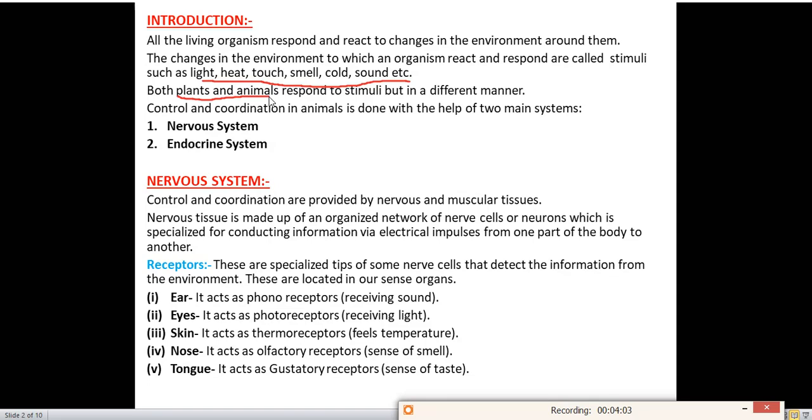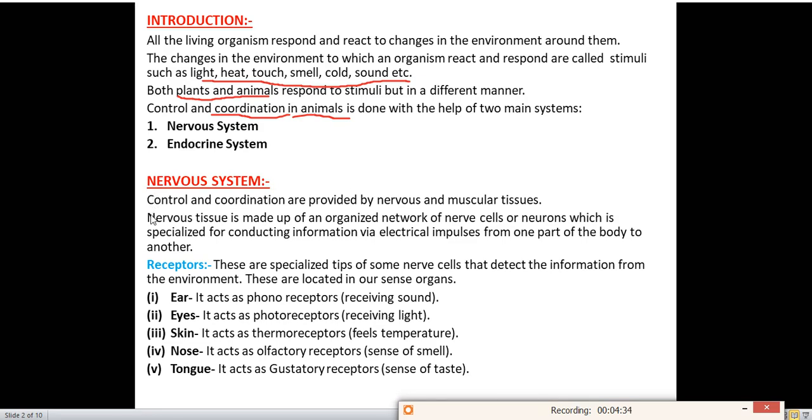Control and coordination in animals is done with the help of two main systems: nervous system and endocrine system. Coordination is of two types. One is hormonal coordination, the other one is nervous coordination. Hormonal coordination is done by the hormones which are present in our body, and nervous coordination is done by the different nerves present in our body. Okay, so let's start our discussion with the nervous system.